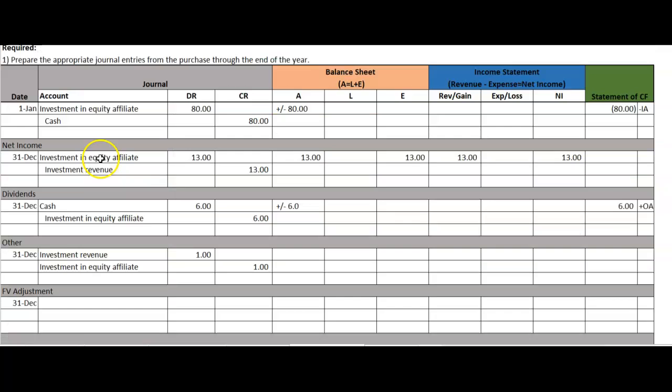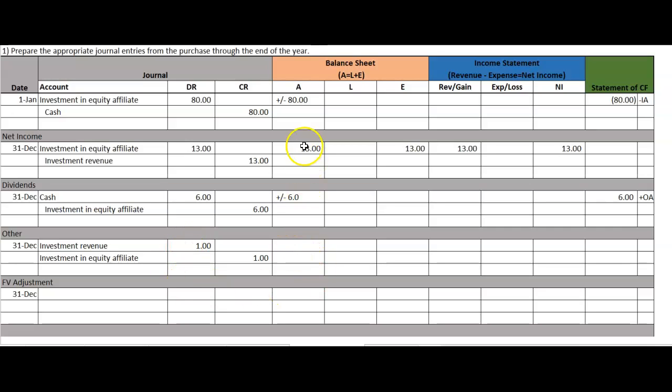Okay? So in that, we bring that down. How does that impact us? Well, the exact same way. It's going to take our assets down by 1. It takes our equity down by 1. It also is a revenue, but we're debiting a revenue, so that's weird, I know, but revenues are going down and income is going down. There's no impact to the statement of cash flow. All right.